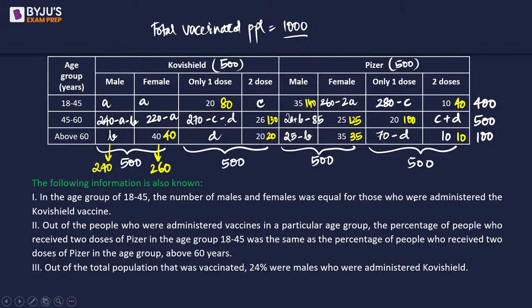Okay. So, hold on. Does it mean that if I look into 18 to 45, 200 goes here and 200 goes here? Is it that easy? Does that statement mean that? So let's think about it.